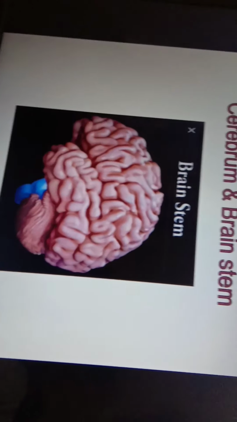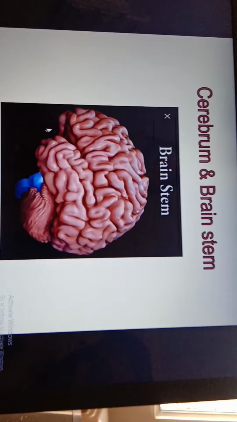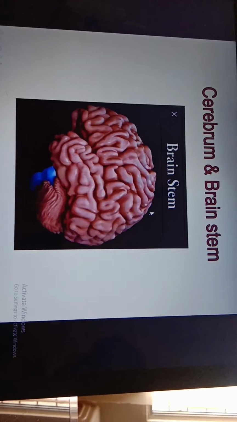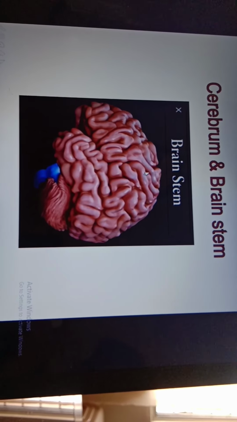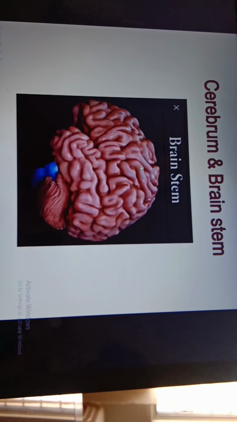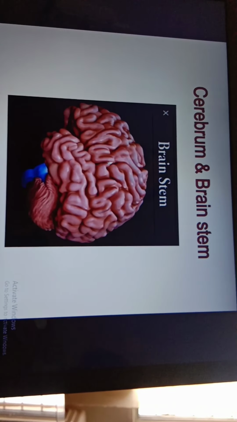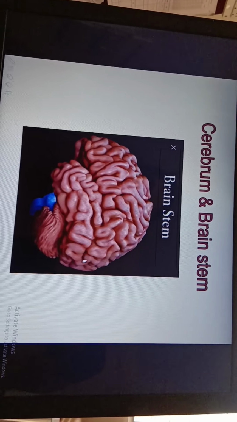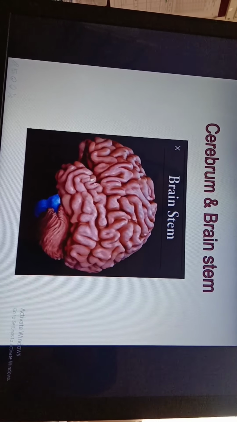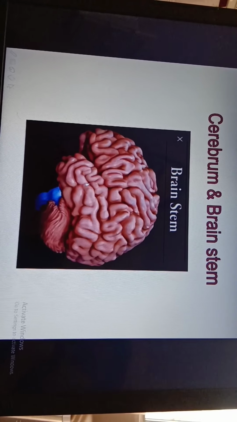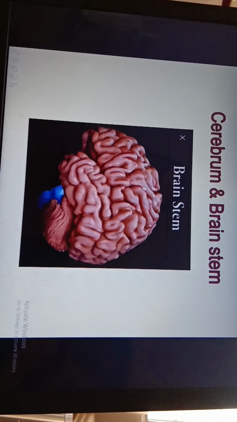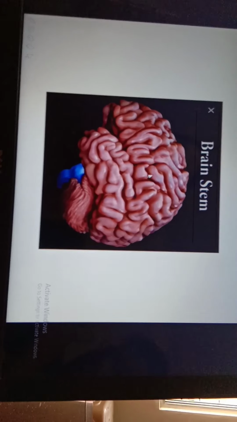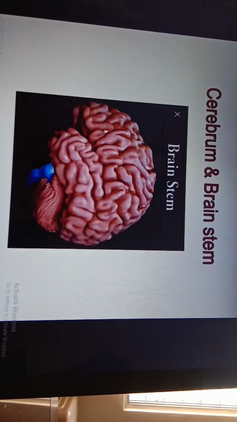This is the brainstem. It looks like this. All we studied. This is a temporal lobe. This is a frontal lobe. This is the parietal lobe. This is the central sulcus. This is the actual picture of the brain. This is the central sulcus. This divides the brain into frontal lobe and parietal lobe. And this is the occipital lobe. And this is a temporal lobe. And all these are gyri. Elevations are called gyri. And these depressions are called sulci, which are present on the cerebral cortex.